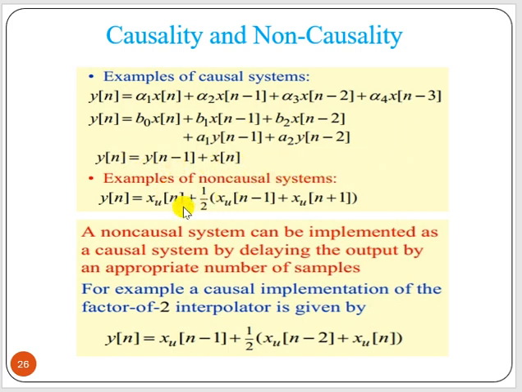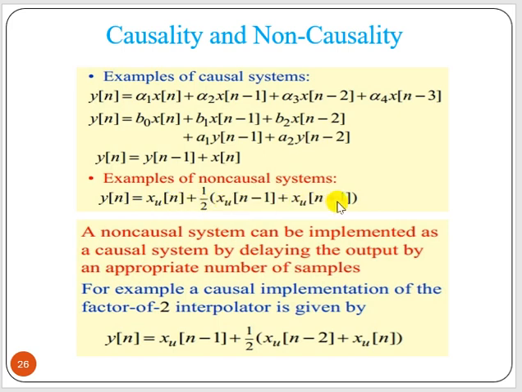Now an example of a non-causal system: this is an example of an interpolator, y(n) equal to x(n) plus half of x of n minus 1 plus x of n plus 1. Now this interpolator can be implemented as a causal system by delaying the output by an appropriate number of samples. For example, a causal implementation of the factor of 2 interpolator is y(n) equal to this input.